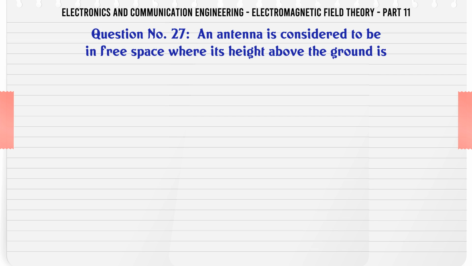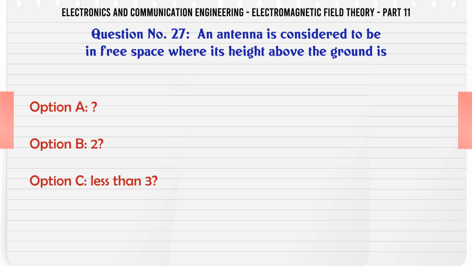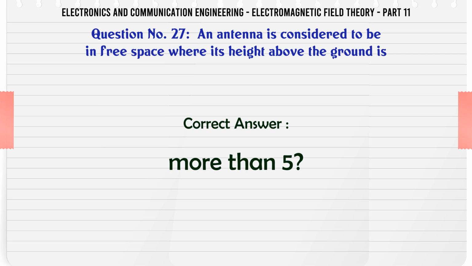An antenna is considered to be in free space where its height above the ground is A. 2λ. B. 2. C. Less than 3. D. More than 5. The correct answer is more than 5.